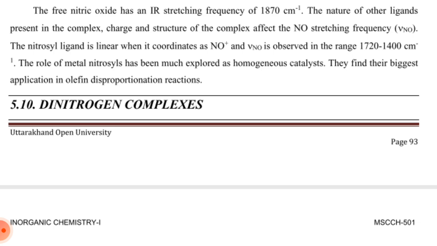The nature of other ligands present, the charge and the structure of the complex affect the NO stretching frequency. The nitrosyl ligand is linear when it coordinates as NO plus, with frequencies observed in the range of 1120 to 1040 per centimeter. The role of metal nitrosyls has been much explored as homogeneous catalysts. They find their biggest application in olefin disproportionation reactions.